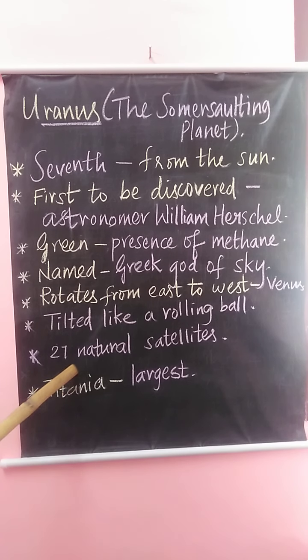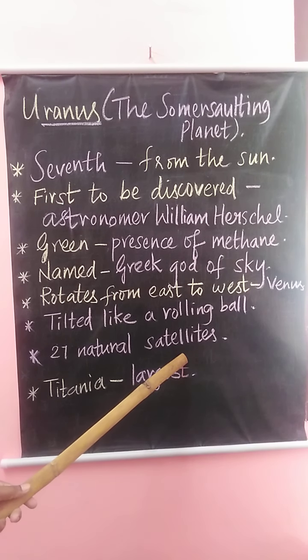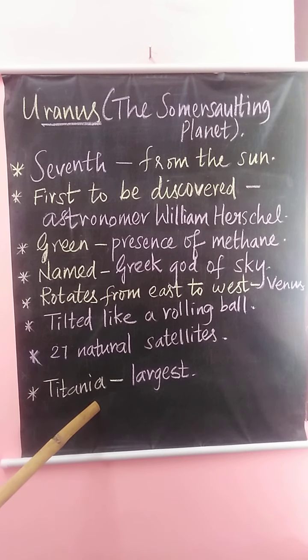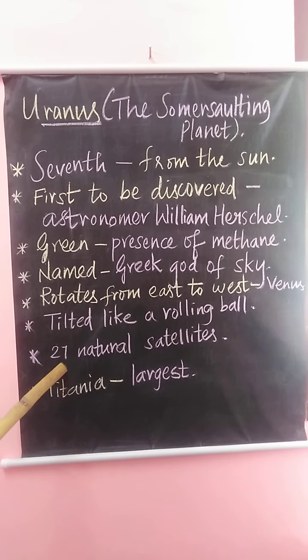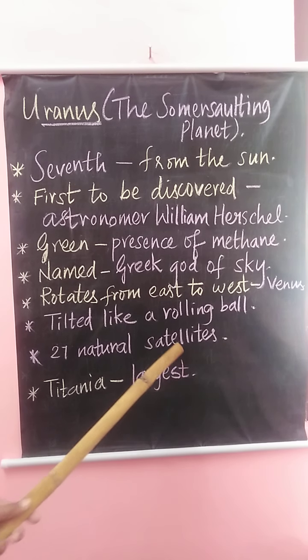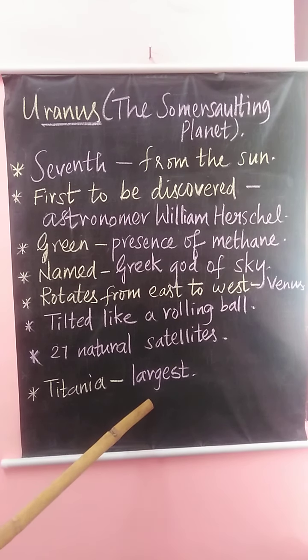How many natural satellites does Uranus have? It has 27 natural satellites, of which Titania is the largest.